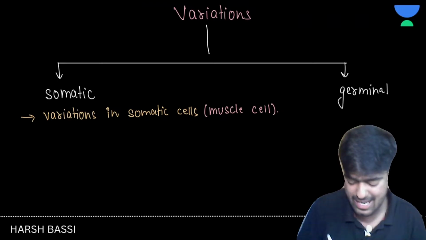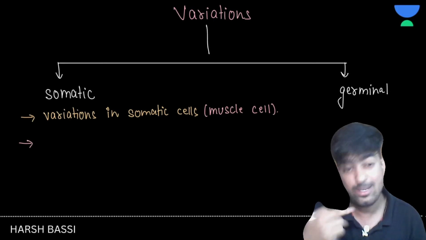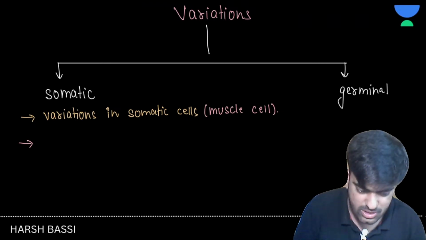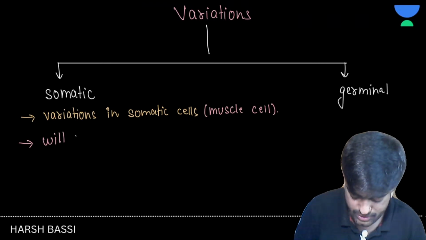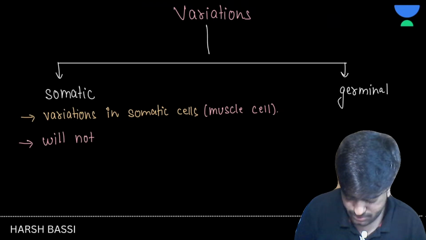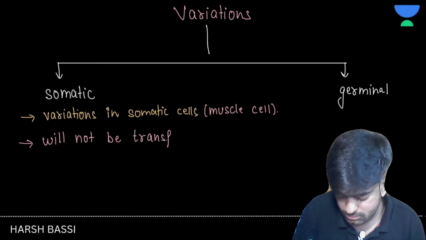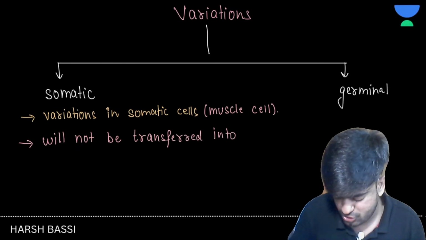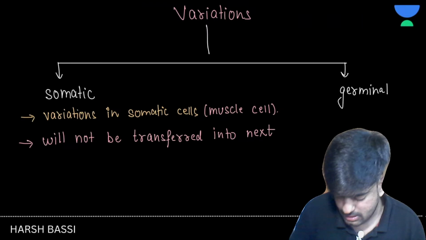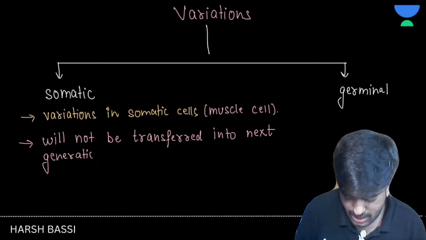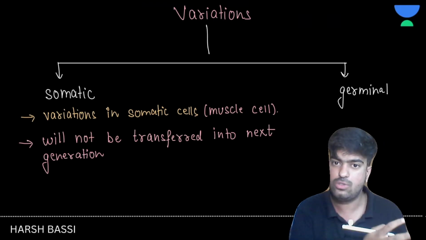No. He has to study also, right? He has to study with me also. So these variations will not be transferred into the next generation. I hope you understood what somatic is, right?